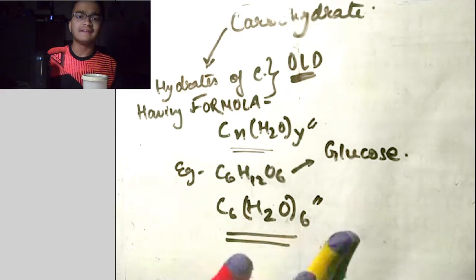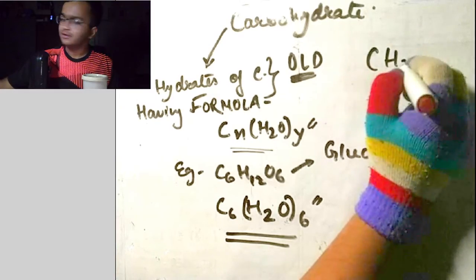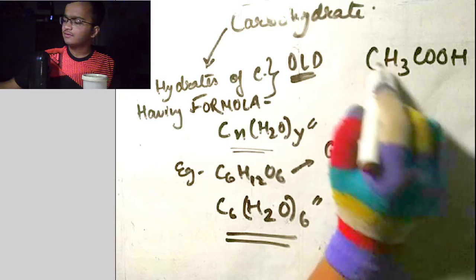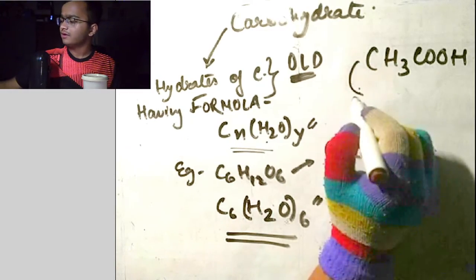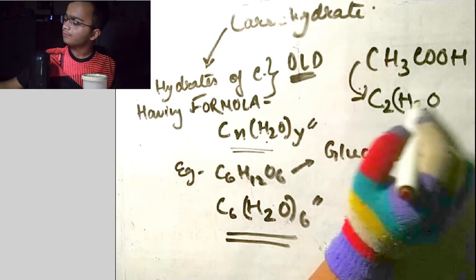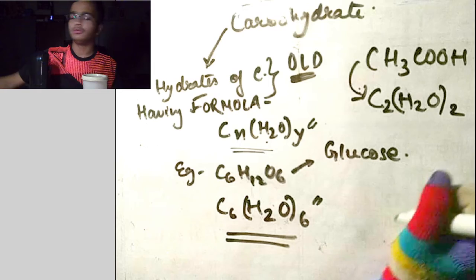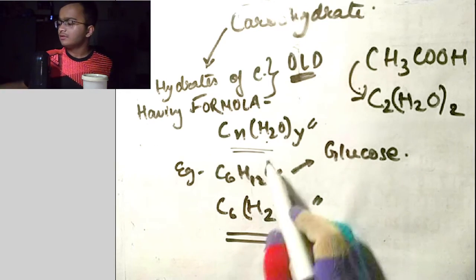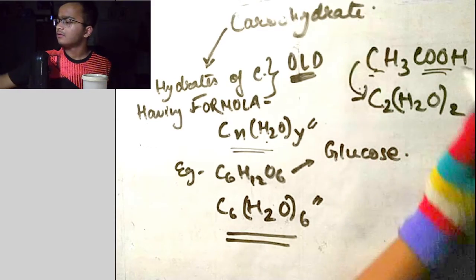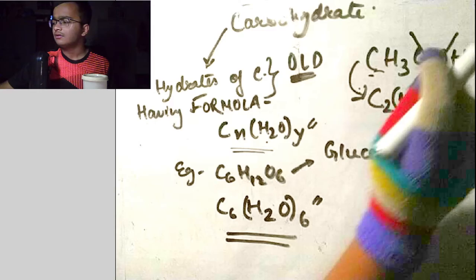But if we take the example of acetic acid, which is CH3COOH, and represent this in this form, we get C2(H2O)2. Now this form and this form are quite similar, but this is not a carbohydrate.